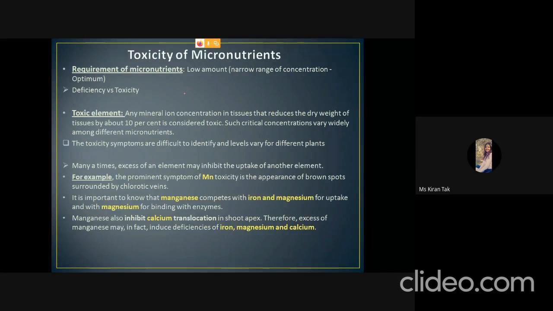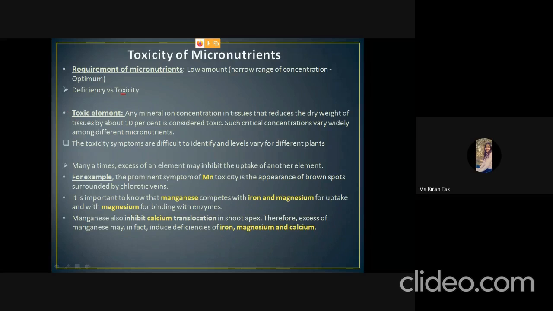The next is toxicity of micronutrients. The requirement of the micronutrients is in a very narrow range, which is known as the optimum range. If the concentration is lower than this optimum range, the plant will show deficiency symptoms, and if the concentration exceeds this narrow range, it will show toxicity. So how can we say that a particular element is toxic?